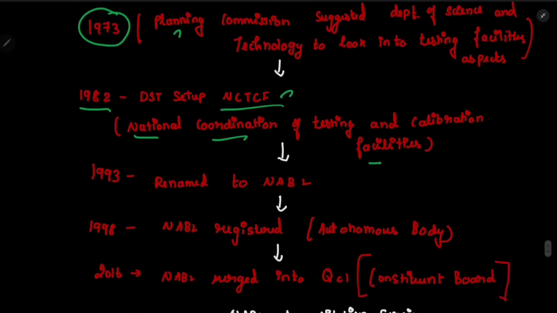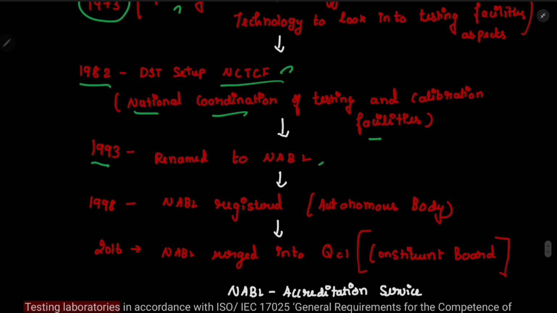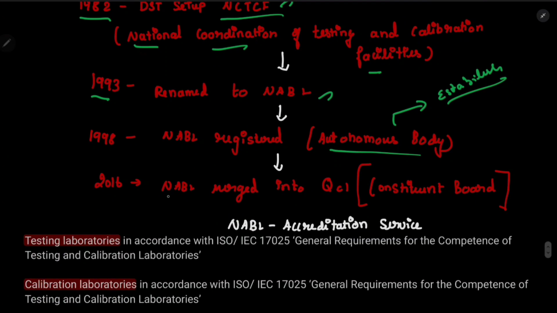Then in 1993, it was renamed NABL. In 1998, NABL was registered as an autonomous body. This is the time NABL was actually established, because previously it was under the DST. Now in 1998, it is registered as an autonomous body, just like FSSAI. But in 2016, NABL was merged into the QCI, Quality Council of India, as a constituent board, because NABCB is also a constituent board of QCI.